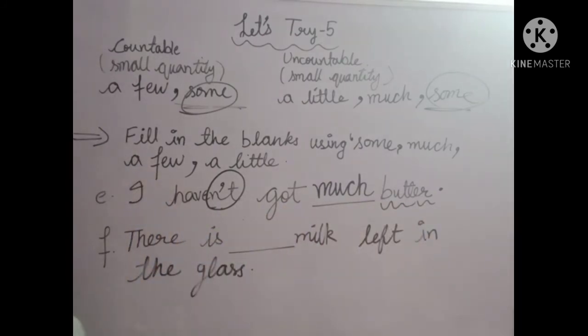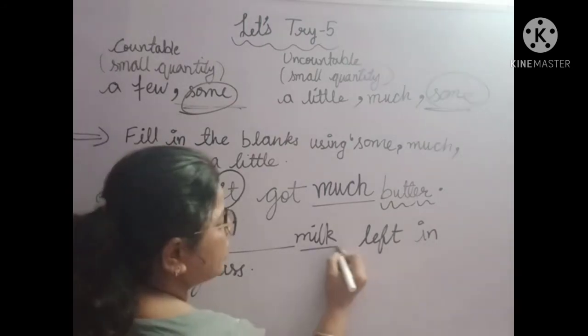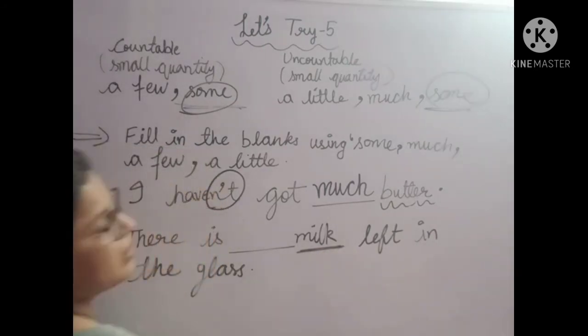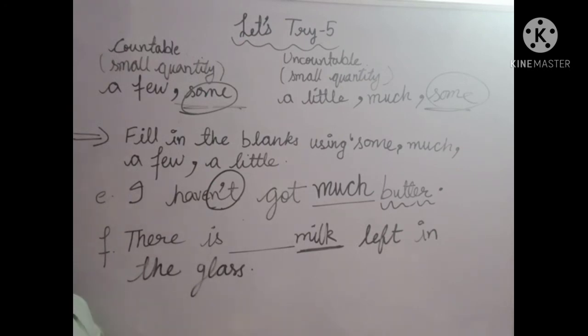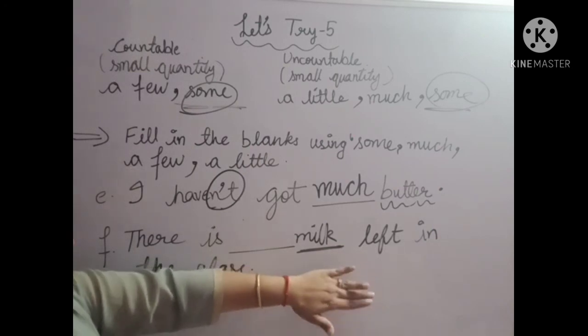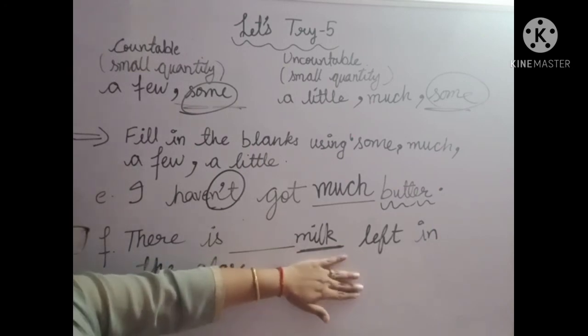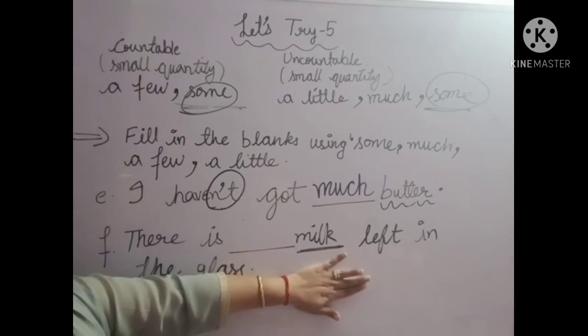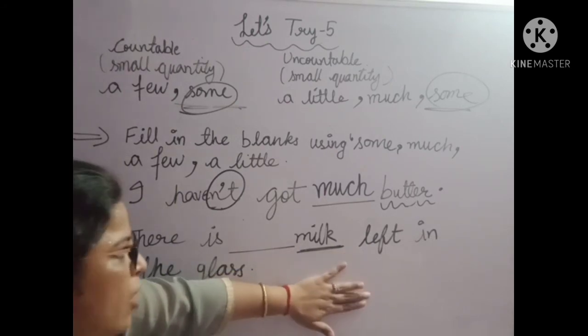Next part, that is the last part, is: there is dash milk left in the glass. Milk, is it a countable noun or an uncountable noun? It is an uncountable noun. We cannot say 1 milk, 2 milk. We can say a glass of milk. Glasses of milk can be counted, but milk cannot be counted.